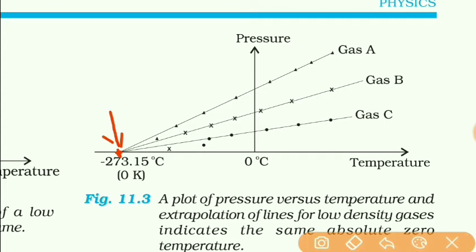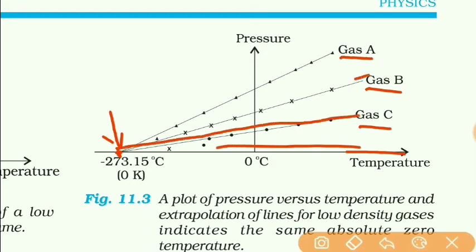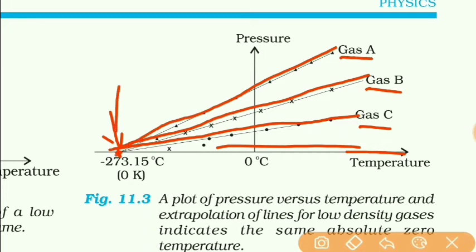Definitely the graph for gas A, gas B and gas C with temperature is different. You can see for C it is this, for B it is this, for A it is this. But it was found that pressure becomes zero at this much temperature only, whatever the gas is taken.